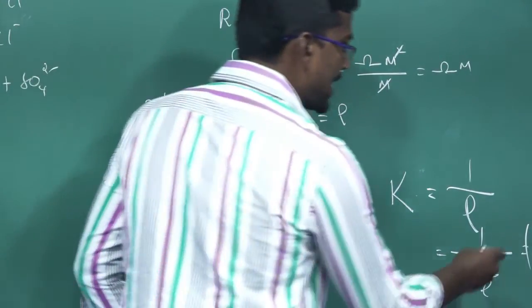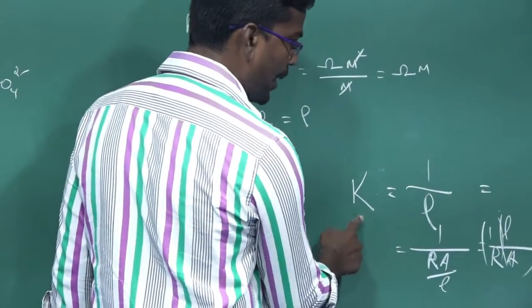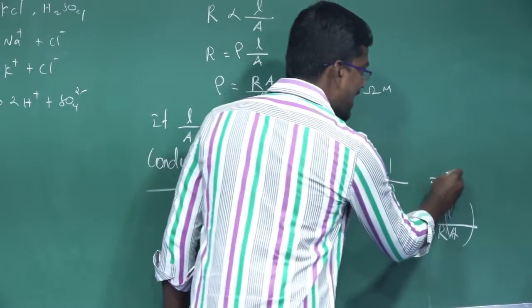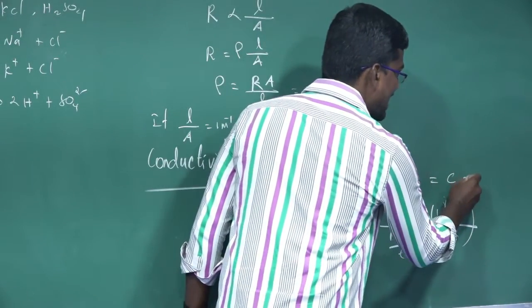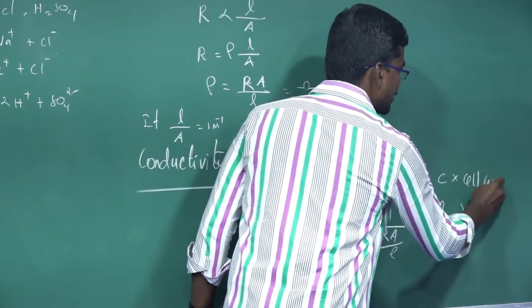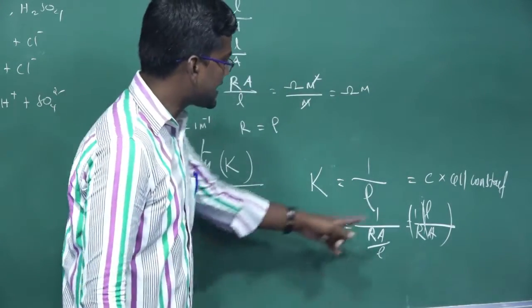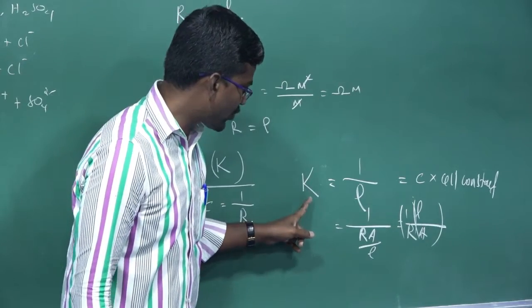1 divided by R is equal to the conductance. So kappa, the specific conductance or conductivity, is equal to the conductance times the cell constant. Conductance into cell constant. What is the unit of kappa?